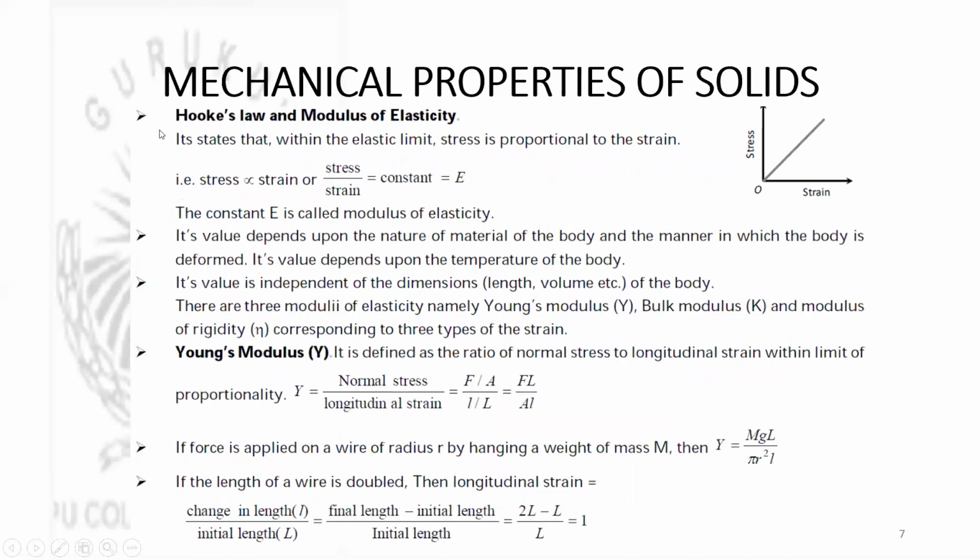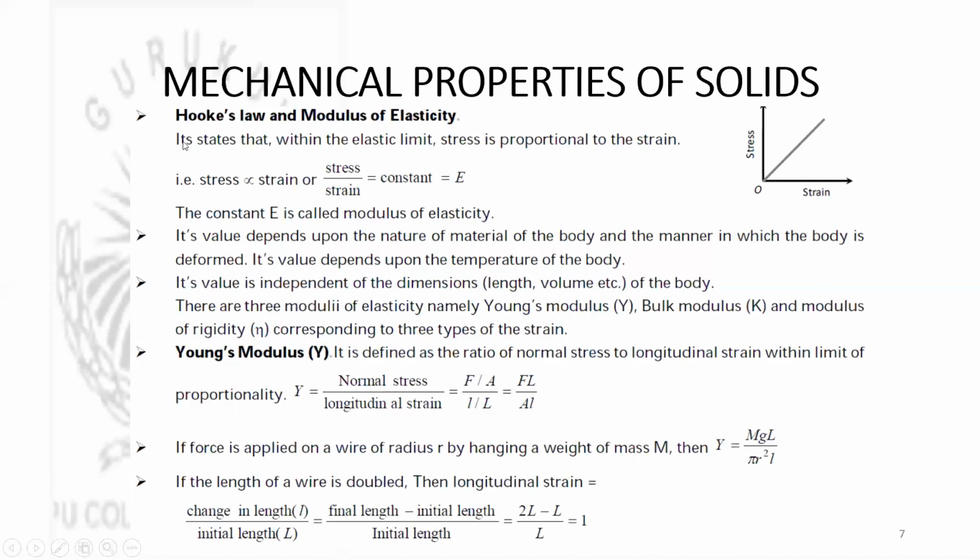Next, a very important idea in this chapter is Hooke's law, and from that we define modulus of elasticity. Hooke's law states that within the elastic limit, stress is proportional to strain, or it can be alternately stated as, for small strains, stress is proportional to strain. So mathematically, stress is proportional to strain, or on removing this proportionality, we can introduce a constant and rewrite this statement as stress by strain is equal to a constant, and we give it the symbol capital E, and it is named modulus of elasticity.